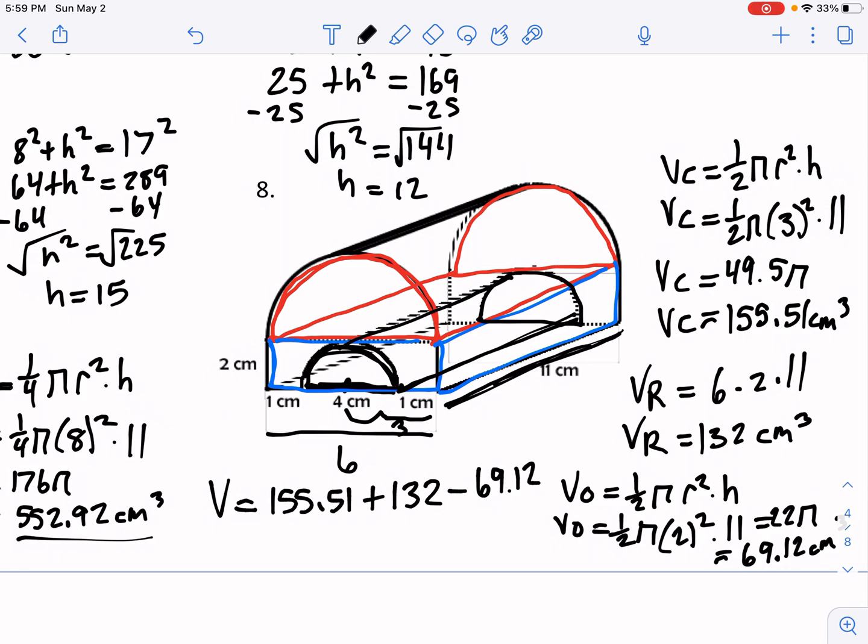So we're adding the half cylinder, adding the rectangular prism, and then subtracting out all of this space that exists right in here. Okay, so going through that, 155.51 plus 132